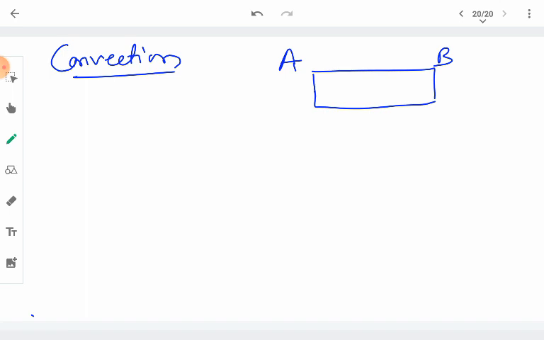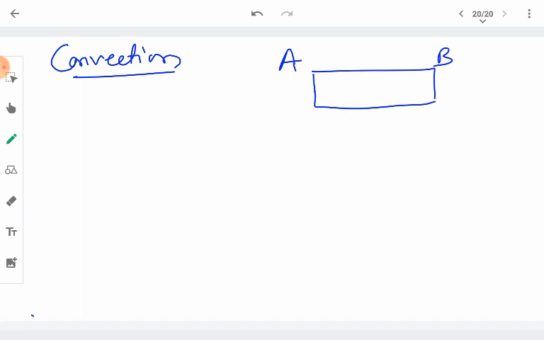Here, convection is possible in the case of fluids, the substances which are either in their liquid state or in their vapor or gaseous state. So the process of transfer of heat from the hot part of a fluid to the cold part of the fluid by the actual movement of its constituent particles is called convection.